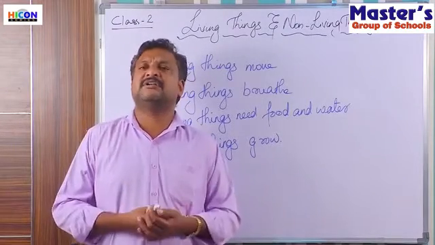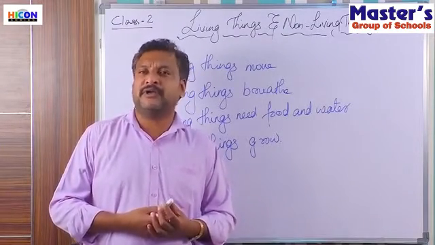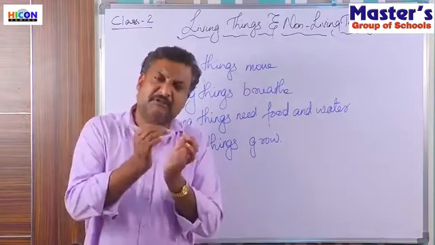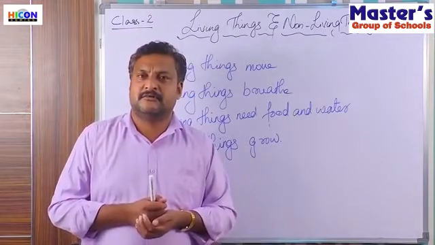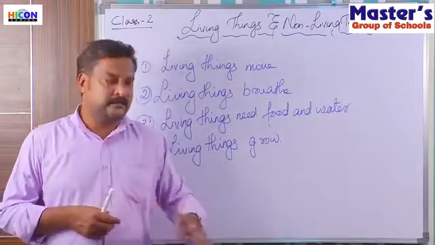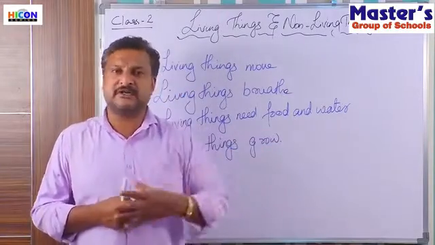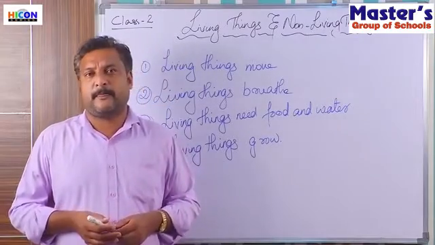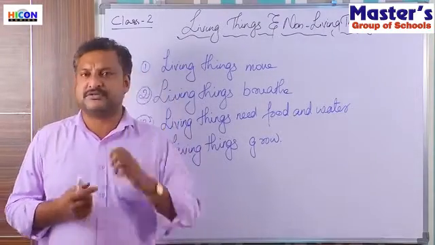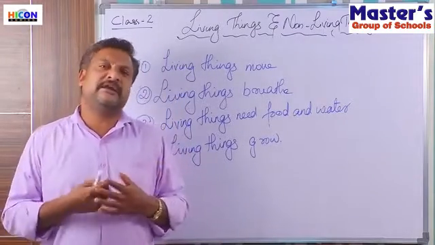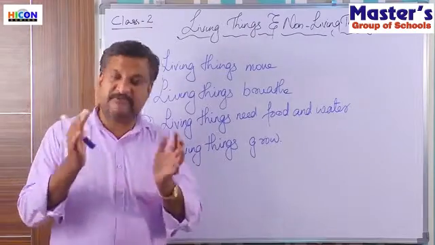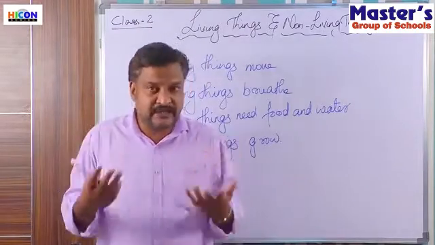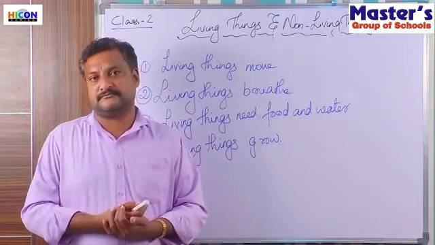You may have pet animals at home, na? If you bring a dog, what we bring is a small puppy. But over the months, it grows into a big dog, isn't it? Same is the case with any animal. They may bring some small fish, but after 6 months or 8 months or 1 year, they will become big fish. Why? They grow. Why do they grow? Because they are living things.